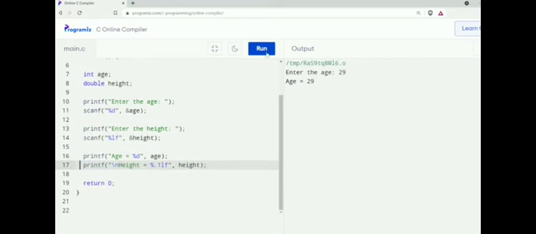Now let me run this code again. I'll enter the age 29 and I'll add here height equals 11, and you can see the output on the screen.